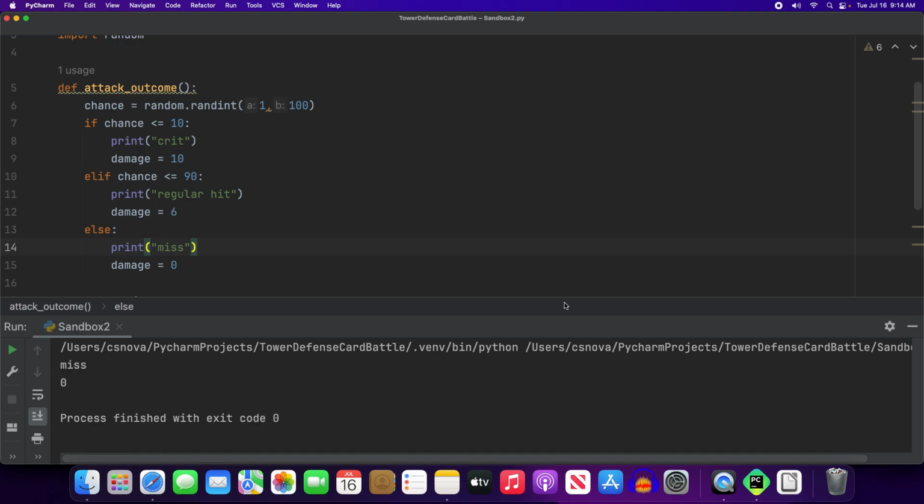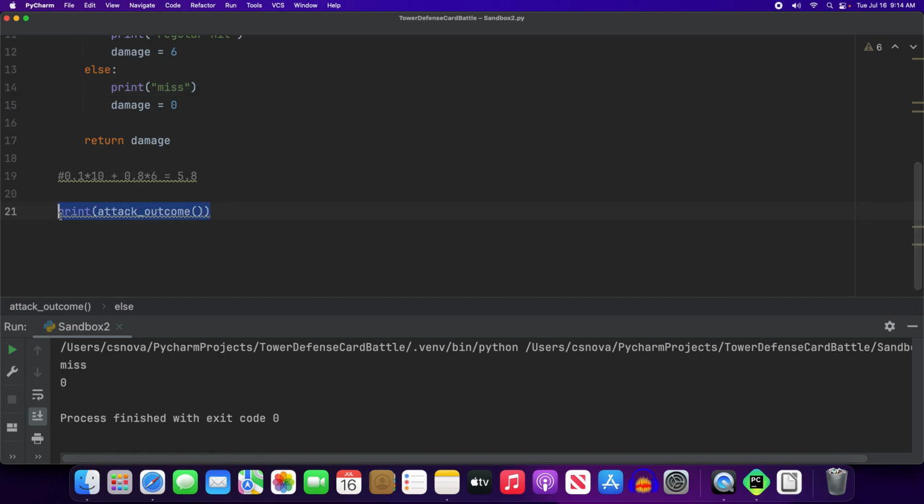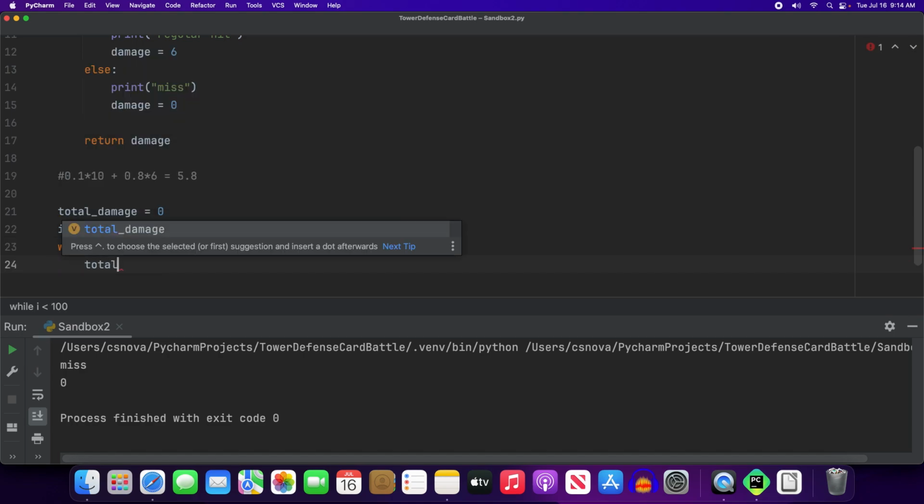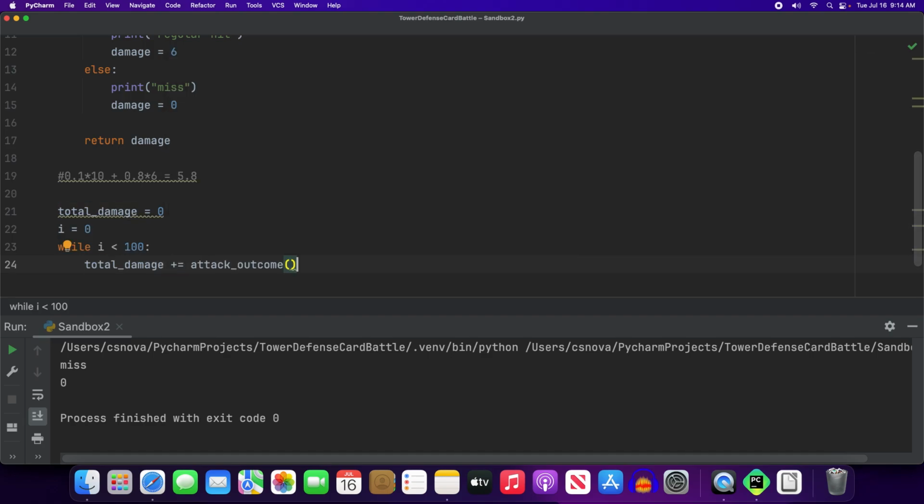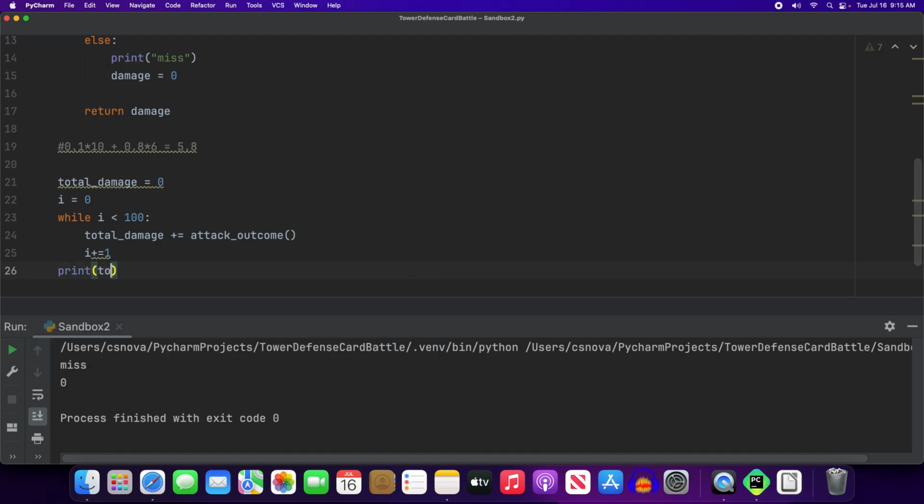So now let's run several attacks. Instead of just printing attack outcome, let's do total damage. We're starting at 0. And we'll have i equal to 0, and we'll run a loop. So while i is less than 100, total damage plus equals attack outcome, i plus equals 1. And we will print total damage.